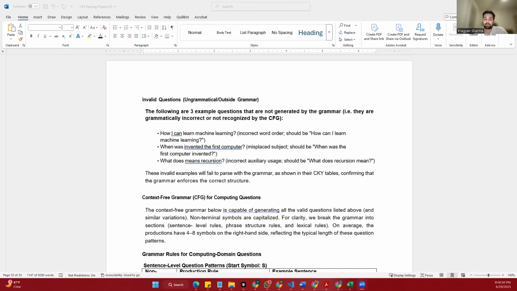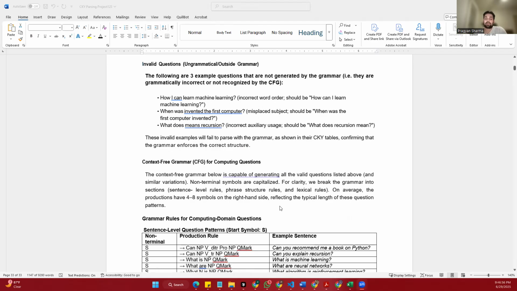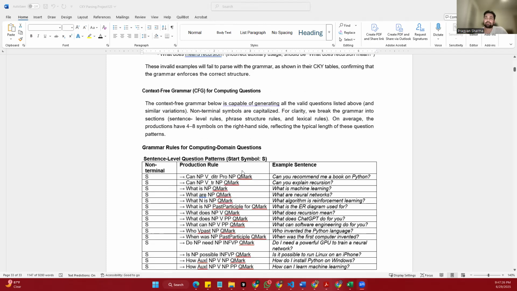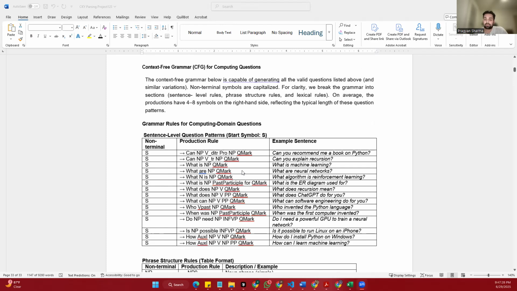Now let's go over the grammar used to generate valid questions. This grammar is written in a structured way with rules that explain how sentences are built. Each rule shows the order in which the words or parts of speech must appear in the question. For example, one rule says a sentence can start with the word can, followed by a subject like you, then a verb like recommend, followed by a pronoun like me, and a noun phrase like book, and finally a question mark. This rule generates a full sentence like can you recommend me a book?